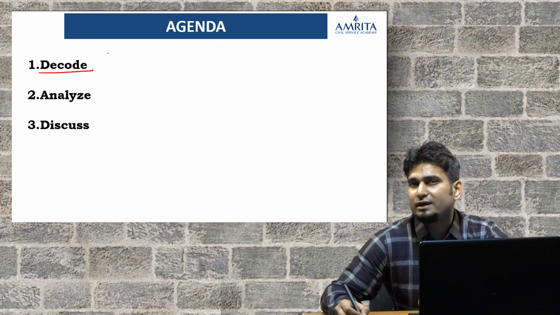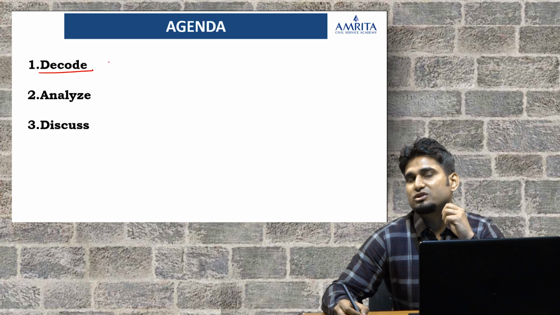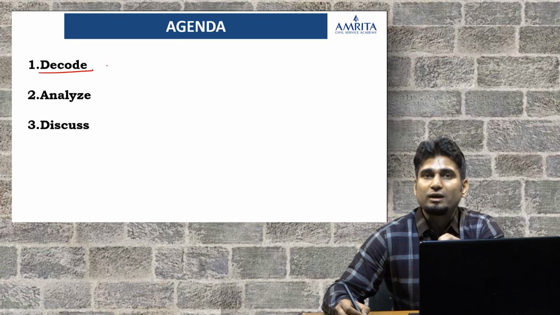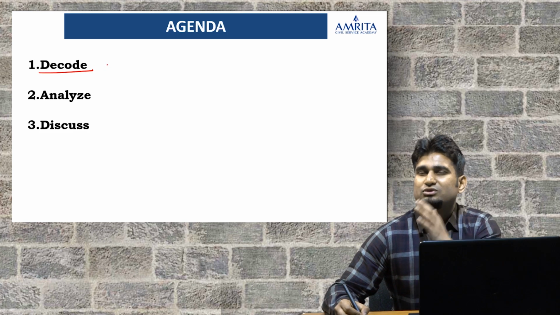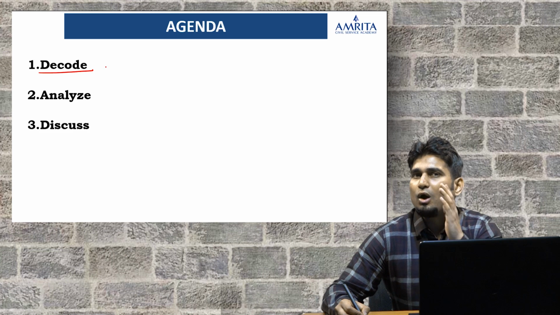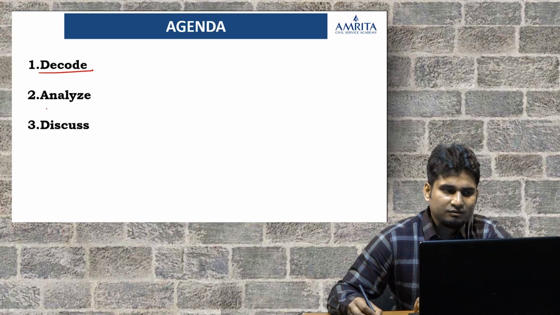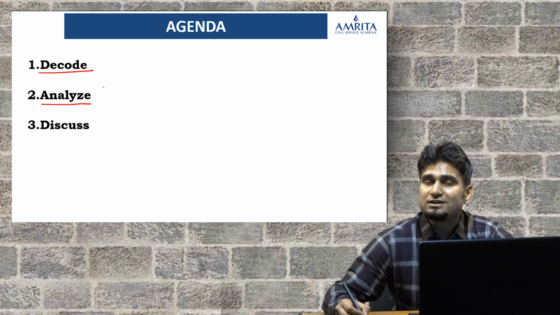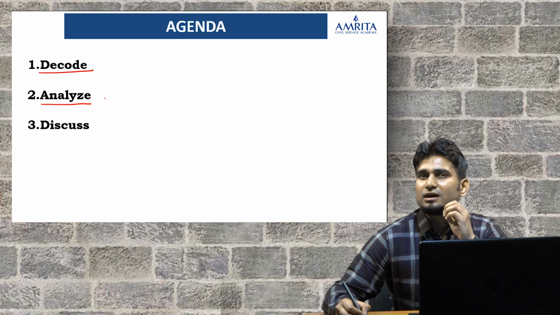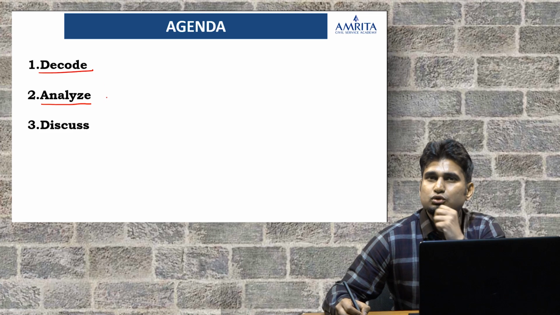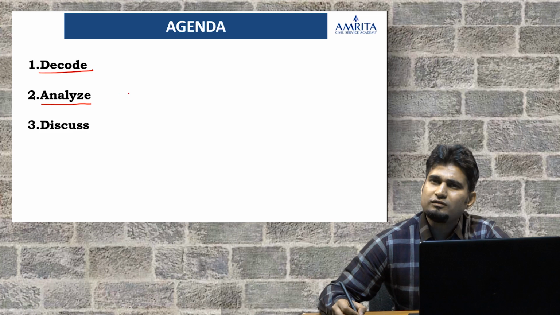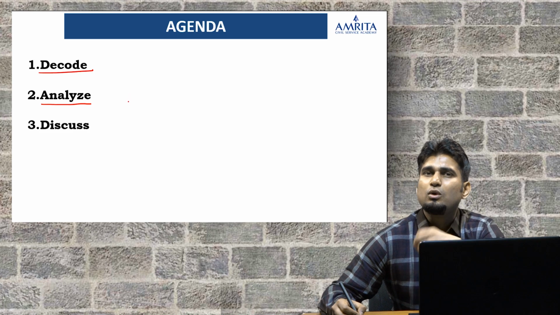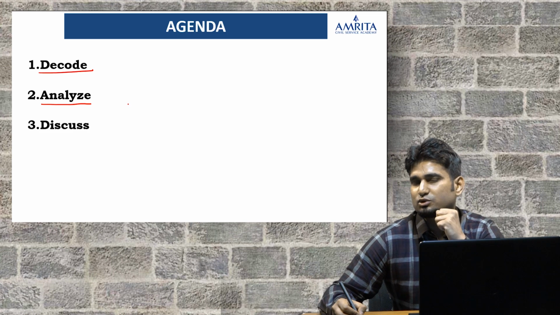First, through the previous year questions, we will decode what the requirement of international relations is and how we need to study it. I'll give you some segregations on how you need to study international relations. Then in the subsequent lectures, we will analyze how to solve, and we will discuss each and every previous year question. I'll give you an idea about the elimination technique as well, how to eliminate options.